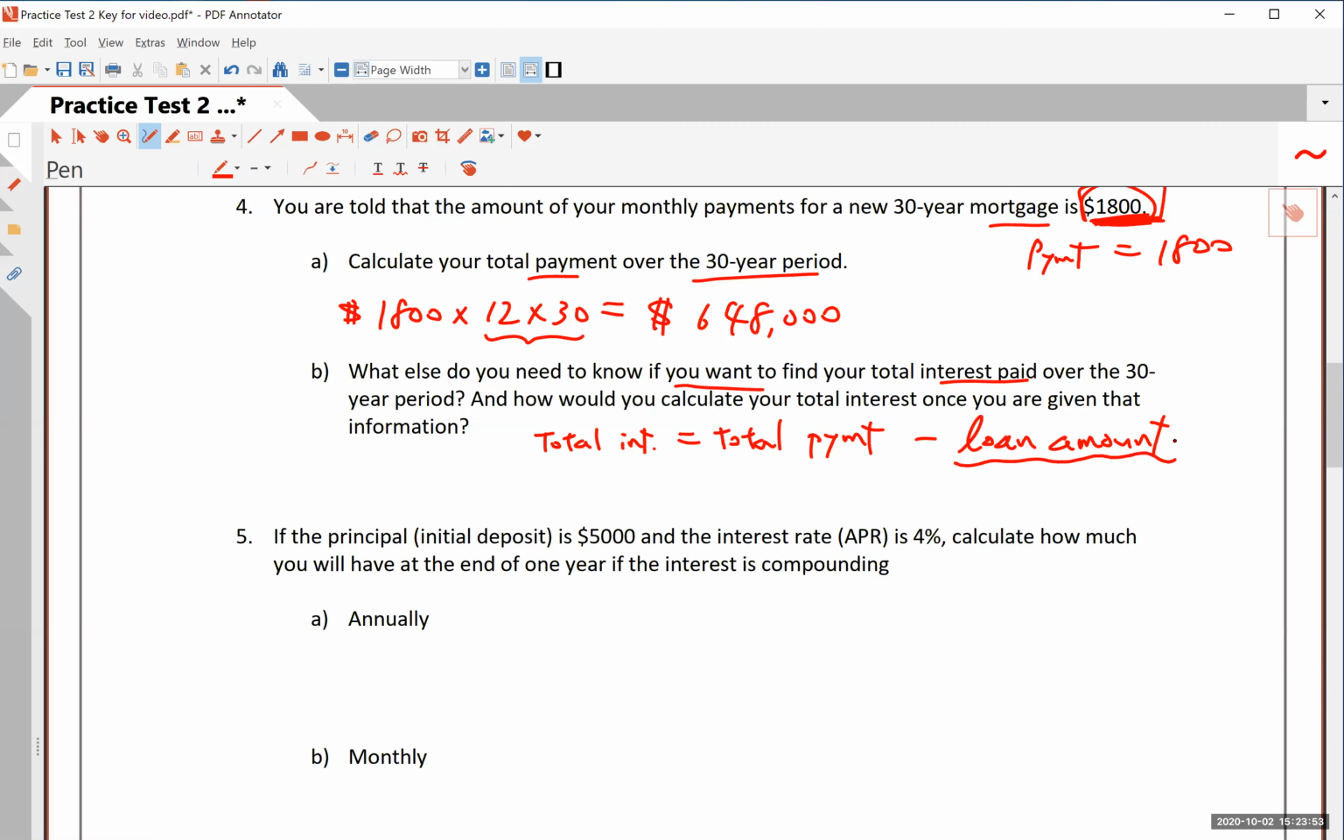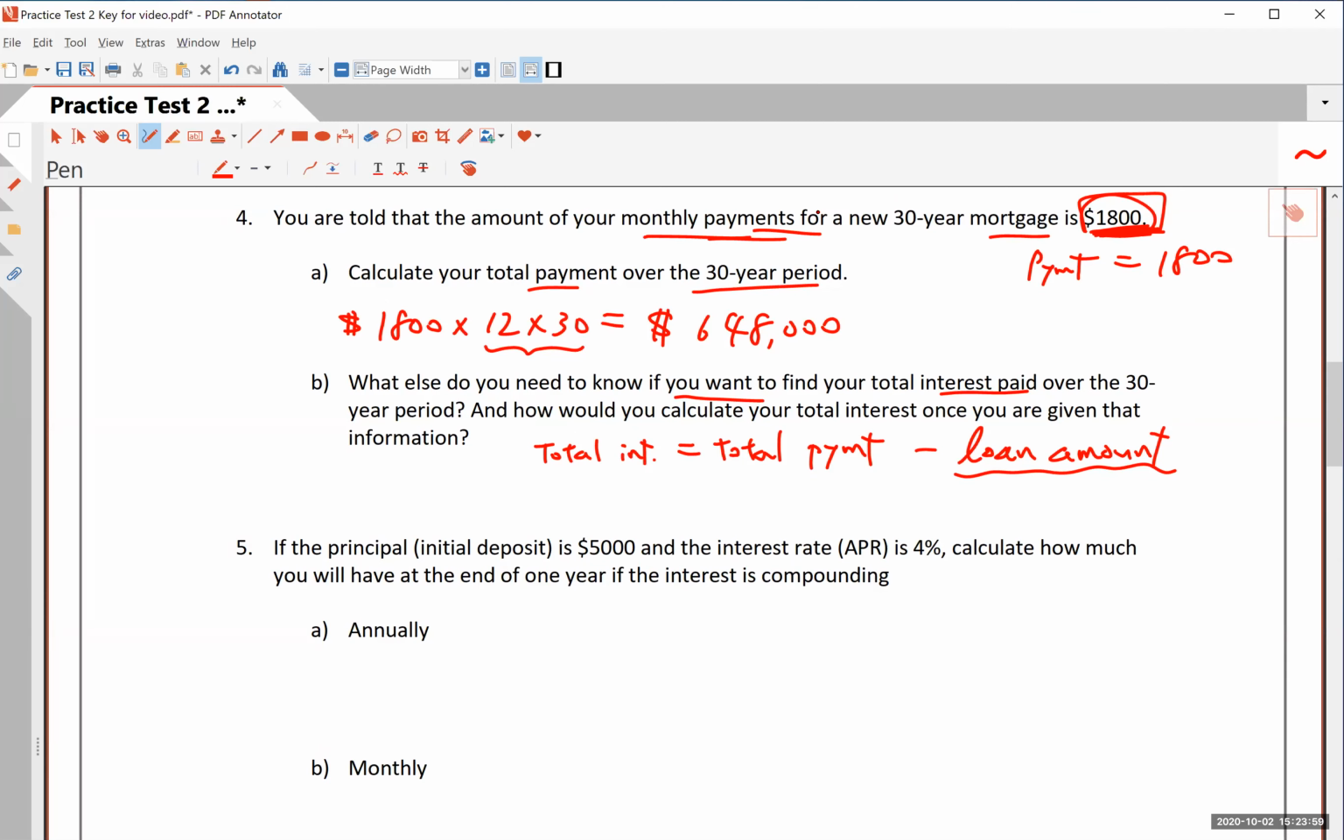So it turns out this is the only thing you need to know, right? So for instance, you are not told here how much you could have borrowed. What is the amount of the loan? My guess is it's probably like $400,000 or something, but it doesn't say that. So unless you know how much the loan was, how much you borrowed, how much you financed, you would not be able to answer this question, the total interest paid. But the total interest paid is very simple, right? It's the difference between how much you paid and how much you borrowed. That's very simple. So this is what you need in order to calculate the total interest paid.